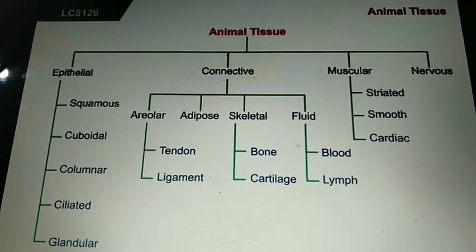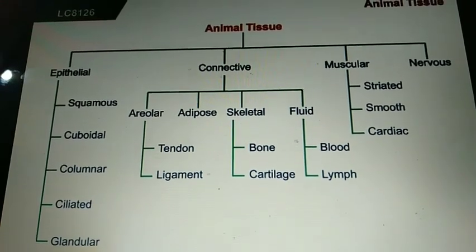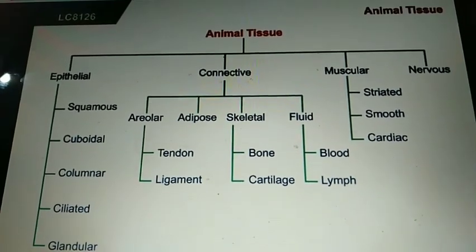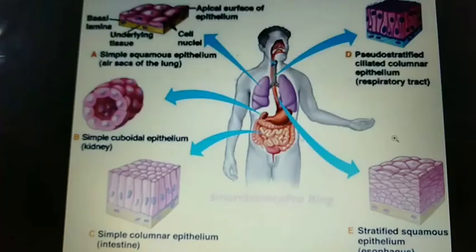Students, in this class we will discuss animal tissues. Animal tissues can be broadly classified into epithelial, muscular, connective and nervous tissue. Now let us study in detail.